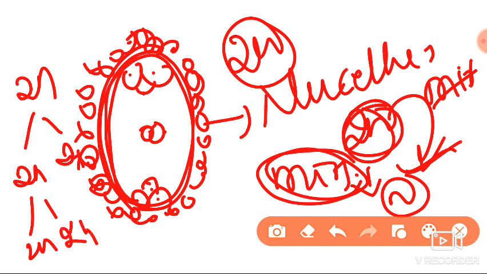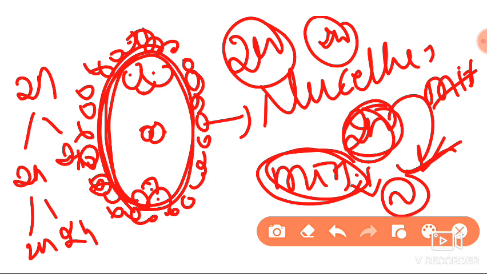What is an embryo? Usually it is a mass of cells. Normally the egg is fused with the sperm and becomes 2n, and that diploid undergoes mitosis, forming a mass of cells. But here the egg is formed not by meiosis but by mitosis.